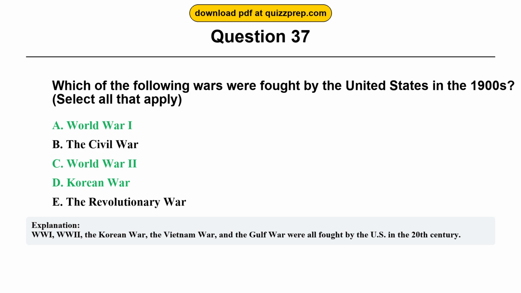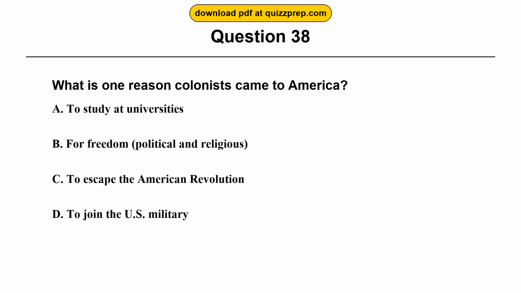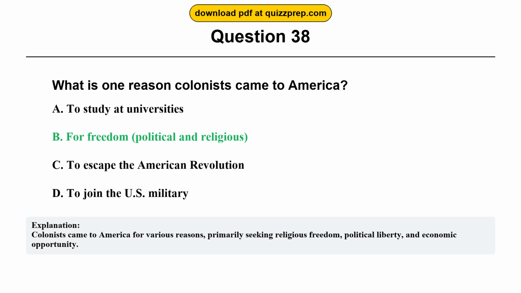WWI, World War II, the Korean War, the Vietnam War, and the Gulf War were all fought by the U.S. in the 20th century. Question 38. What is one reason colonists came to America? Option A, to study at universities. Option B, for freedom, political and religious. Option C, to escape the American Revolution. Option D, to join the U.S. military. The correct answer is option B, for freedom, political and religious. Colonists came to America for various reasons, primarily seeking religious freedom, political liberty, and economic opportunity.